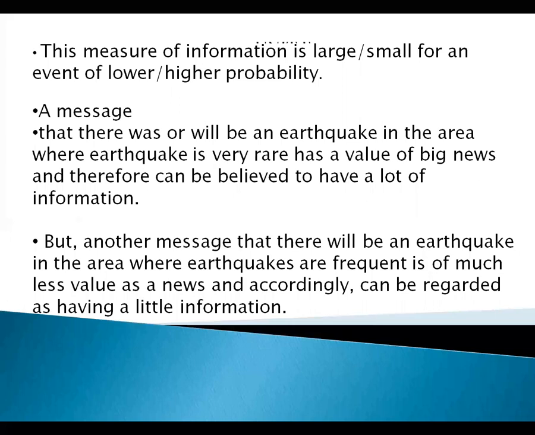Now, you can take one example. Consider earthquakes. Earthquakes are a very rare event, and that's why they are big news. The measure of information is high, because the probability of occurrence is very low. But in the area of Japan and other such countries, for them the information measure is very low. So the information measure depends on the probability of the event occurring.